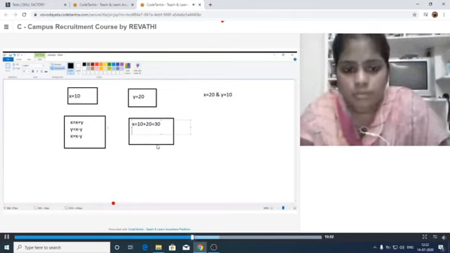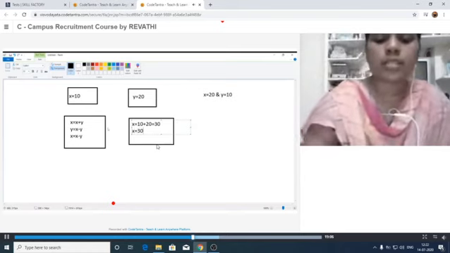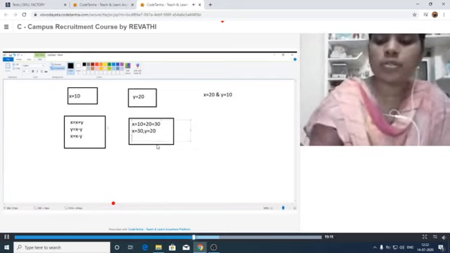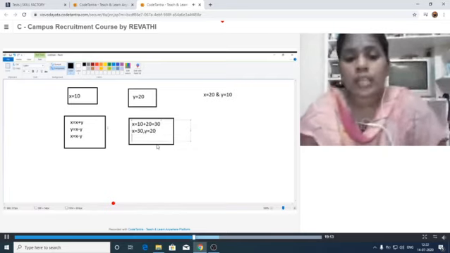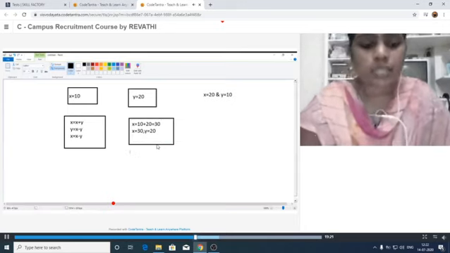Our x new value is 30. So x is equal to 30 now and y is equal to 20 now. Okay. Then, the next statement is y is equal to x minus y. Let us see.